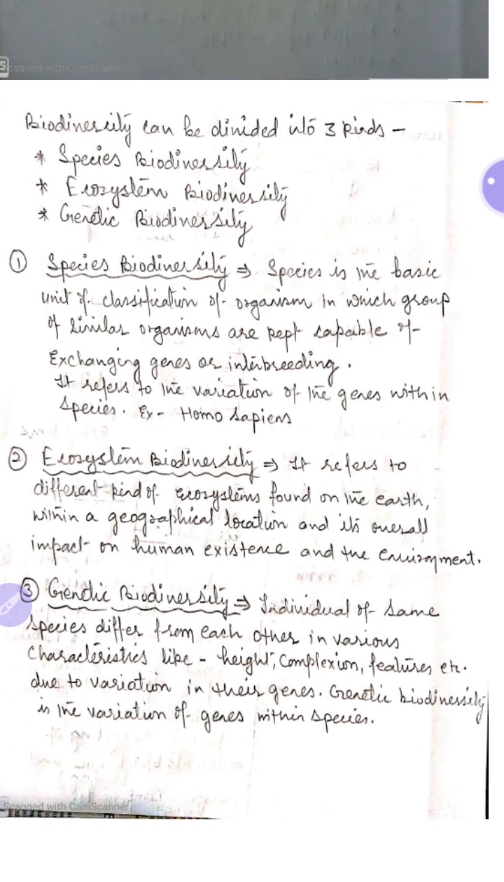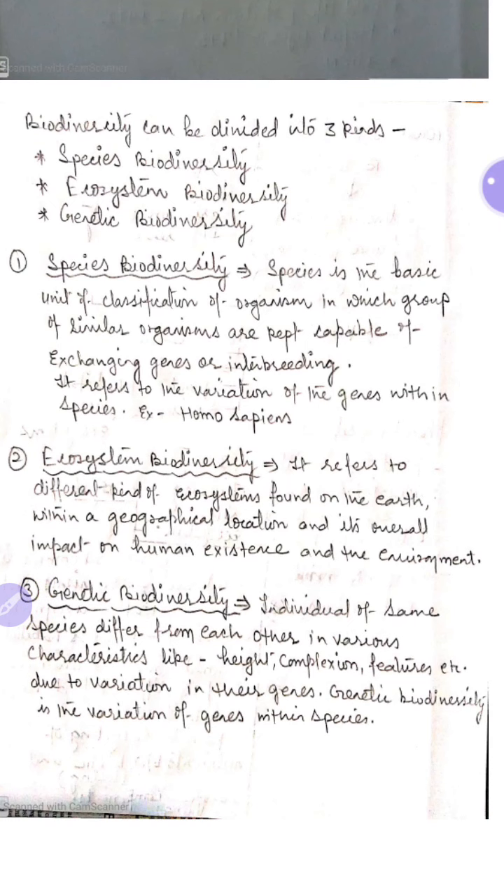One example is Homo sapiens, which is the scientific name for human beings. Homo is the genus and sapiens is the species. So Homo sapiens belong to the species sapiens, and they are capable of interbreeding.